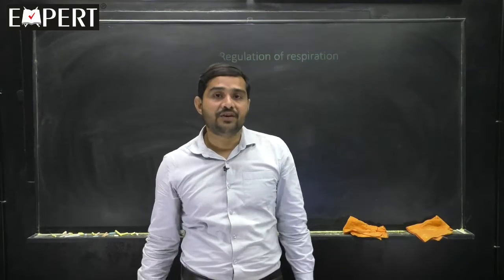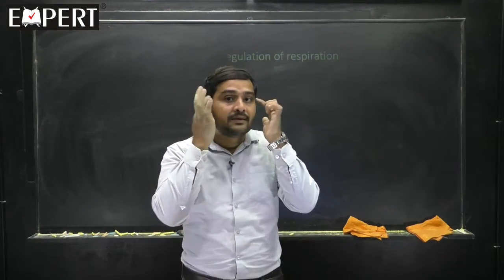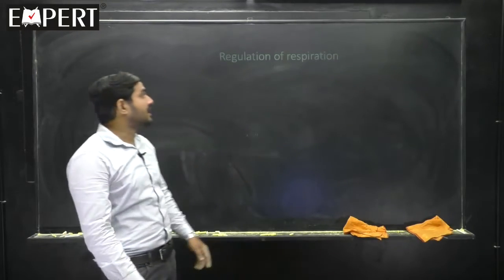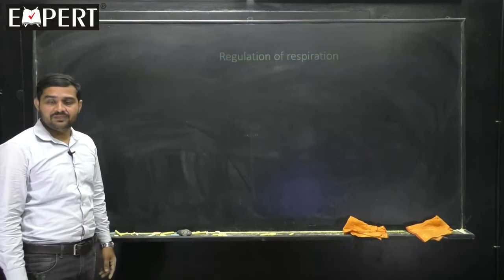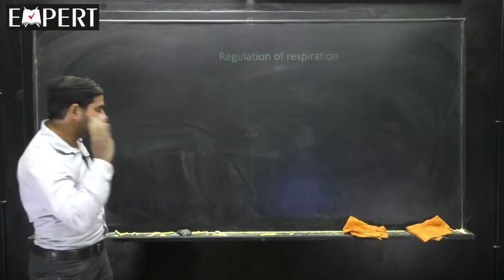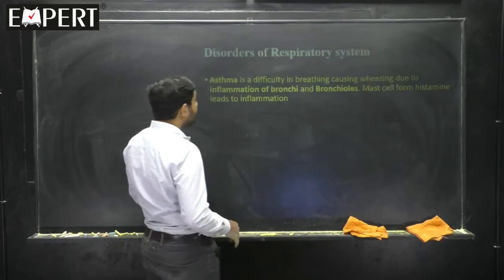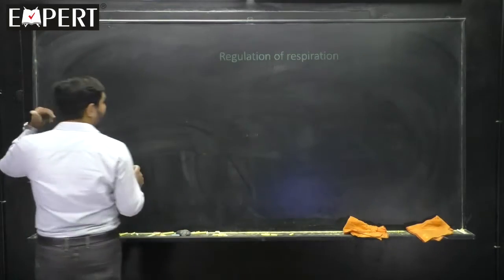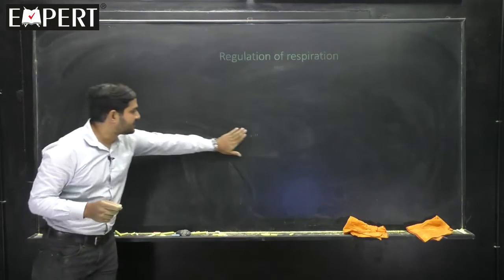This happens in our body with the help of the nervous system, and that's what is learned under the regulation of respiration. Shall we begin now? All of you concentrate here.